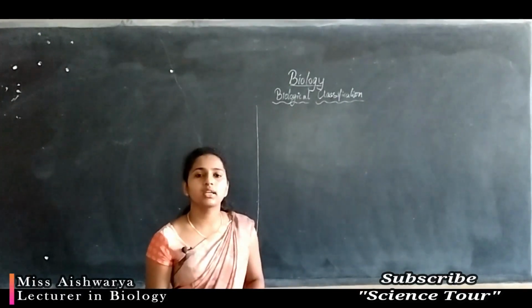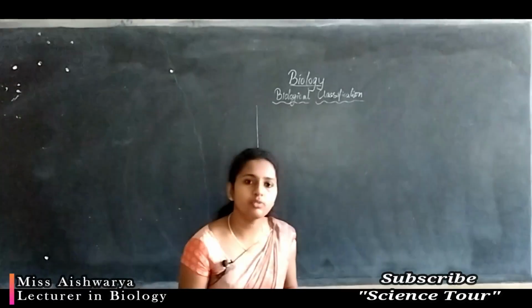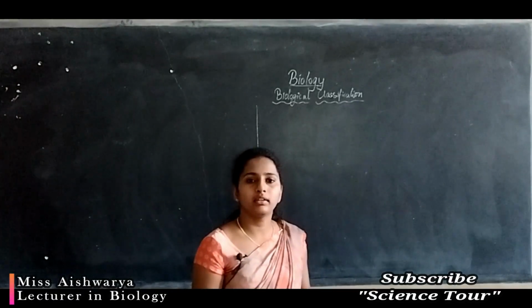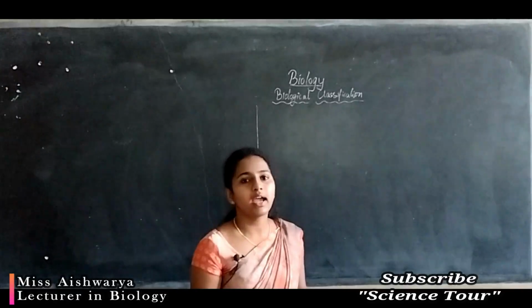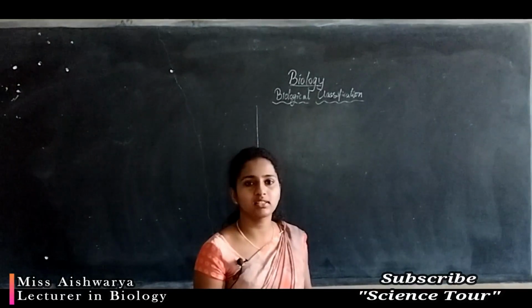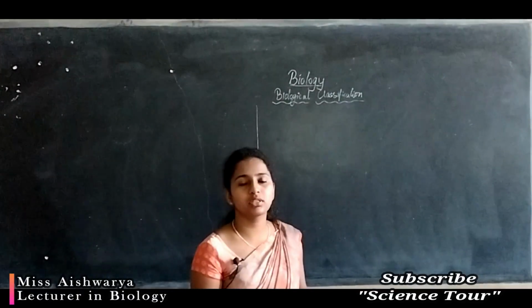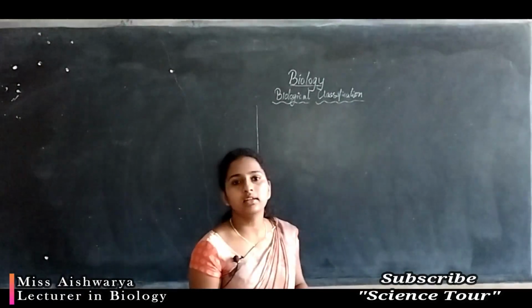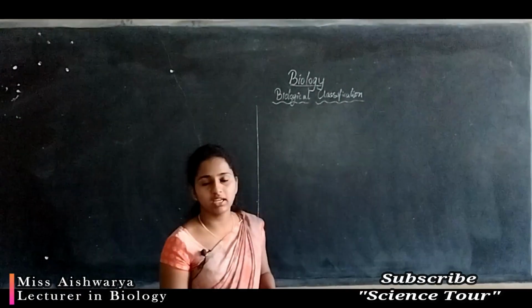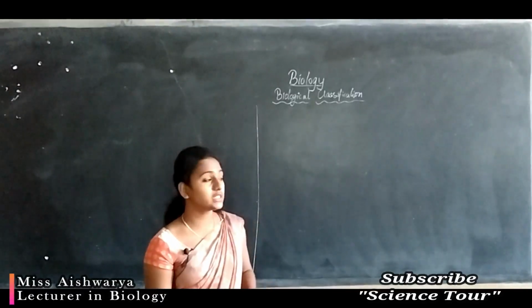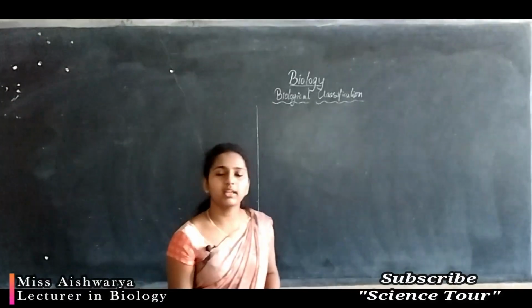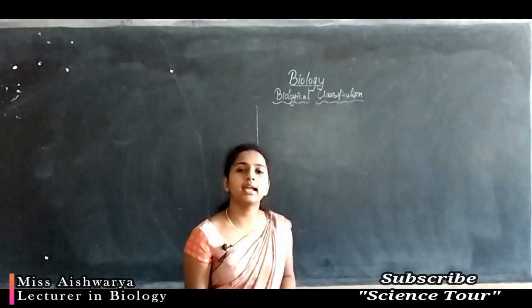Later they produce color changes, which means they started to produce the spores. Some of the fungi are also very useful, like in the production of antibiotics, and some of the fungi are used as food, for example mushroom and button mushrooms, and these are the different types of edible mushrooms. And even yeast is a unicellular fungus which is used in making bread and beer.